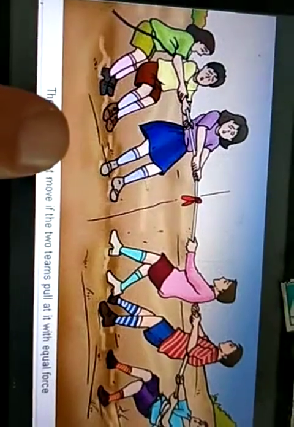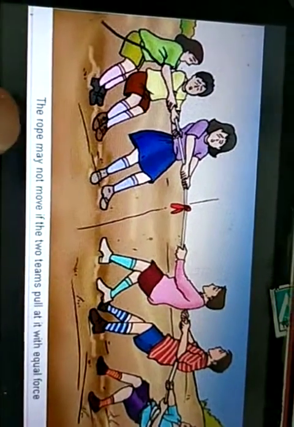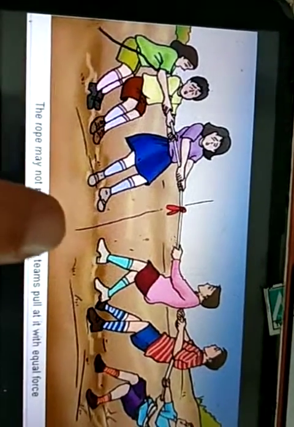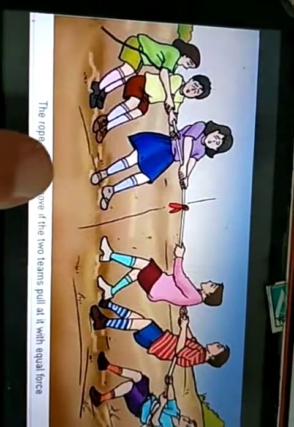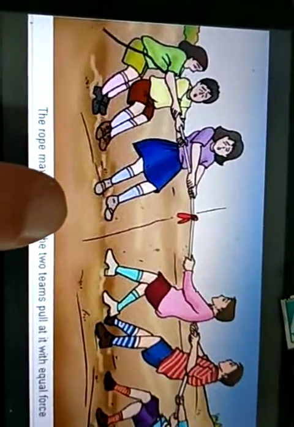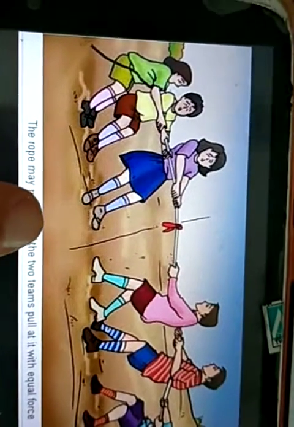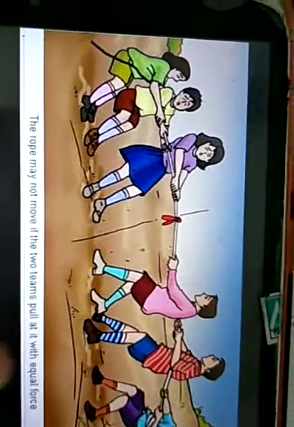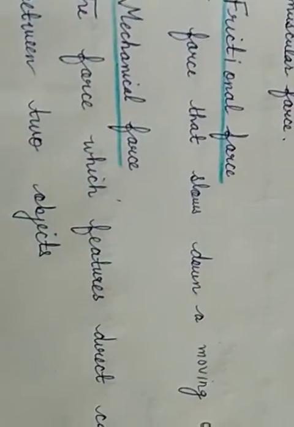In the same way, these students who are pulling the rope towards them are using the muscles of their hands, and they are also using the muscles of their legs to have a grip on the ground. So this is also an example of muscular force. Now coming to the second type of force that we have done, that is frictional force.